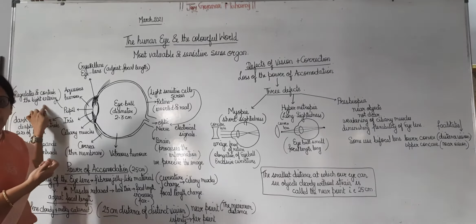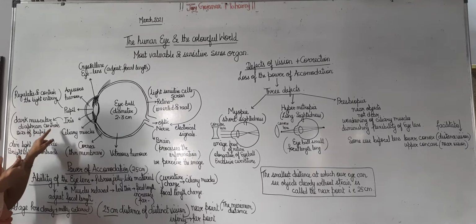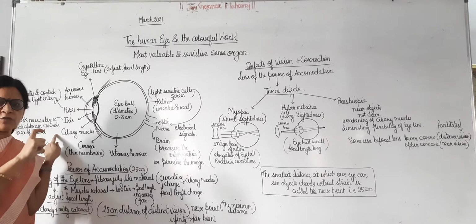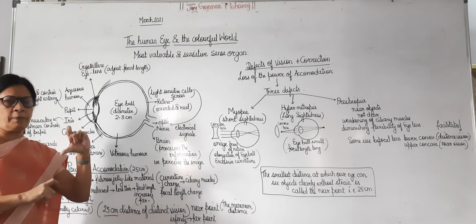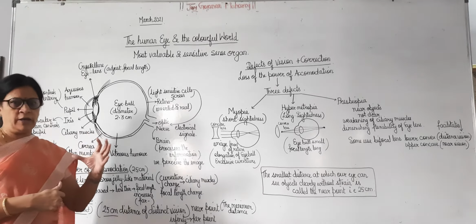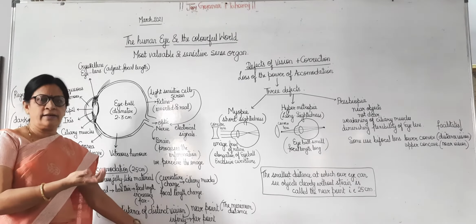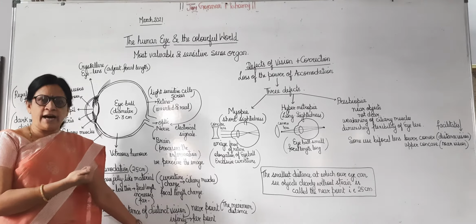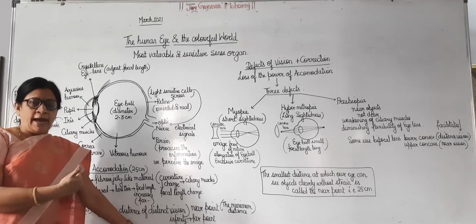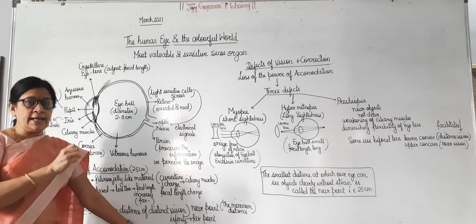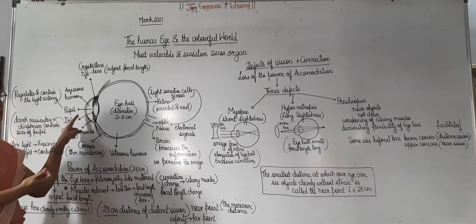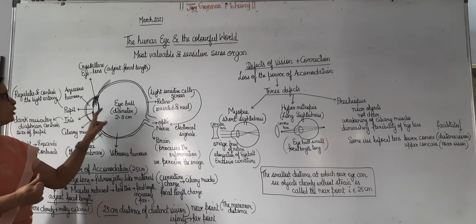Now this pupil is controlled by the iris, which is a dark muscular diaphragm, and it controls the size of the pupil. The size of the pupil becomes small or large depending on the amount of light coming in. The pupil expands when there is less light, means when we are in the dark, so that more light can move inside. And the pupil contracts when there is more light in the atmosphere. So the size of the pupil depends upon the light entering the eye.